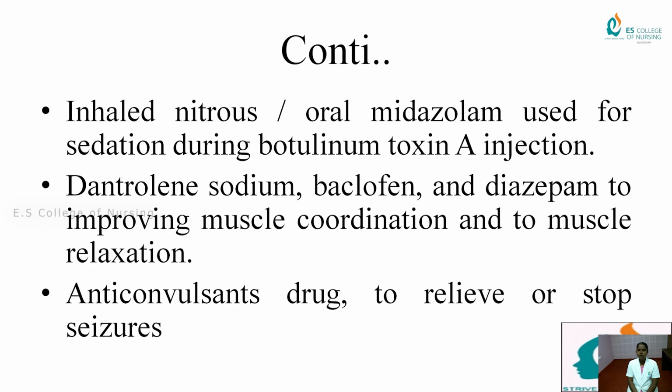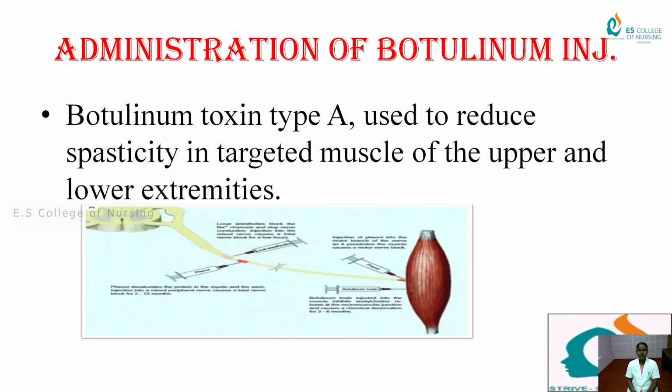Dantrolene sodium, baclofen, and diazepam improve muscle coordination and reduce muscle reflexes. Anticonvulsant drugs relieve or stop seizures. Administration of botulinum toxin type A is used to reduce spasticity in the target muscles of the upper and lower extremities.